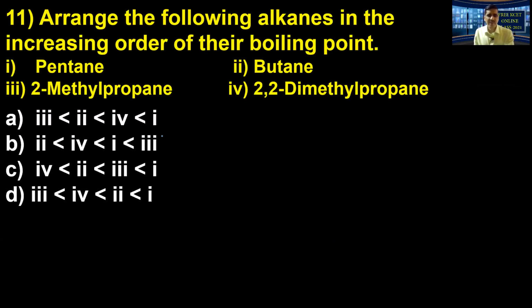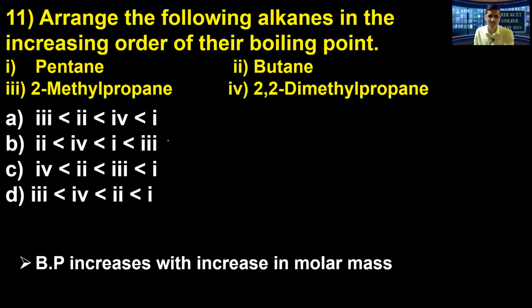Arrange the following alkanes in the increasing order of their boiling point. Questions like this will definitely be there. There could be a variety of organic compounds. I have taken alkanes here. It could be aldehydes, it could be ketones, it could be haloalkanes. Remember two concepts here. The first concept is, whatever kind of organic compound it is, as far as boiling point is concerned, boiling point always increases with increasing molar mass.